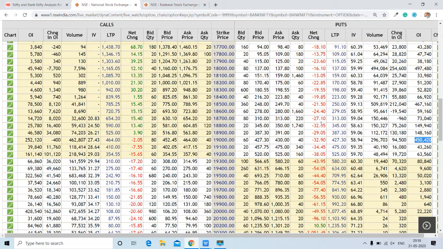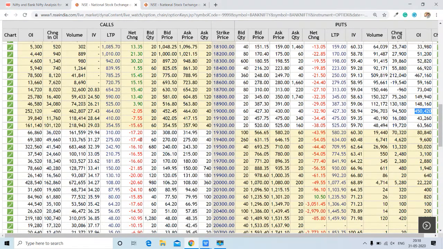So for any bigger move, we need a breakout of the range, either downside or upside. So the important level is 19,000, and it is going to be in range. On the basis of this data, we will also check out the trend cycle of Bank Nifty.